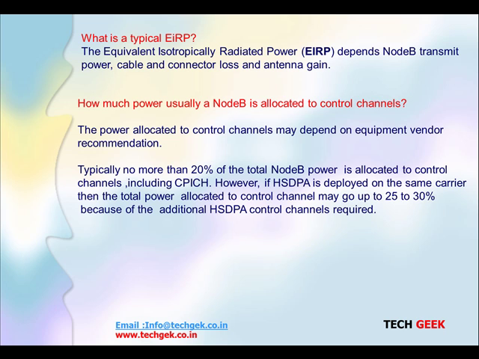the control channels, including the CPICH. In case you are taking HSDPA over the same carrier frequency, the total power allocation to the control channels goes up to 25 to 30%, meaning an addition of 5 to 10% for the HSDPA control channels, because we require additional control channels for operating HSDPA. That is the reason for the 5 to 10% added here.